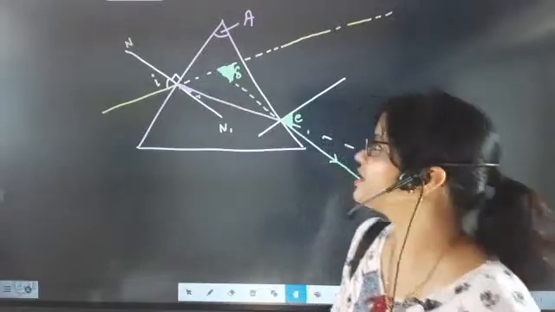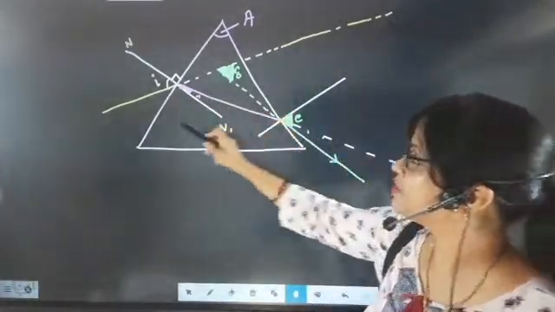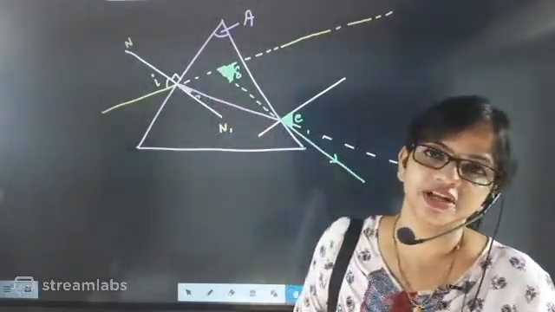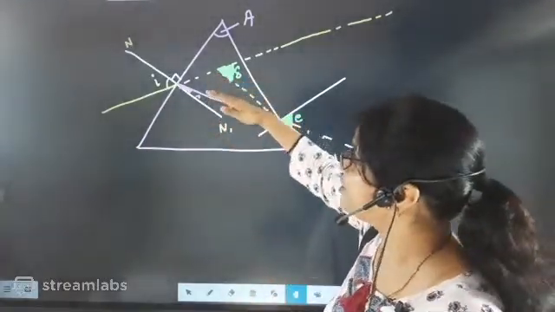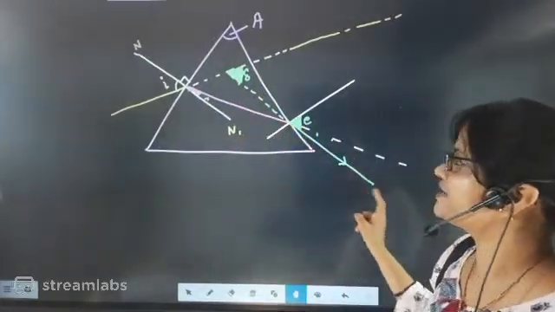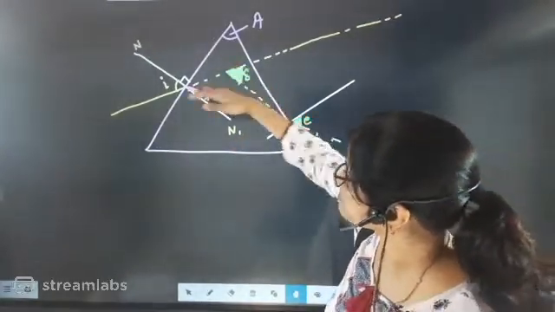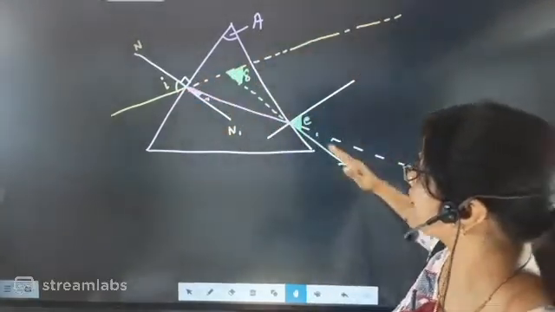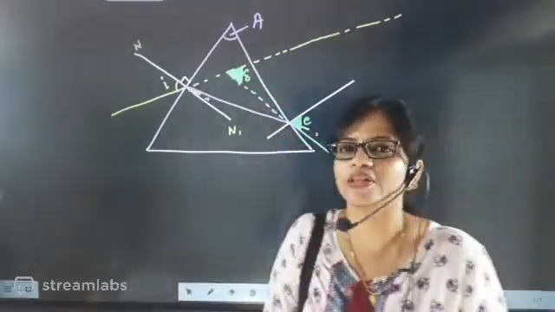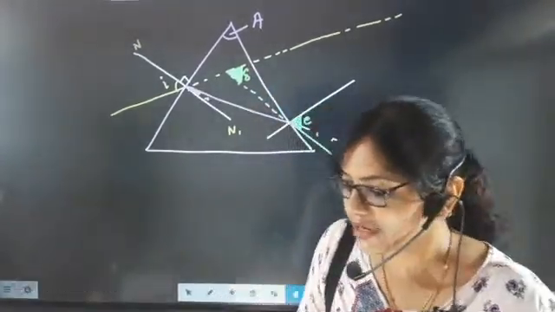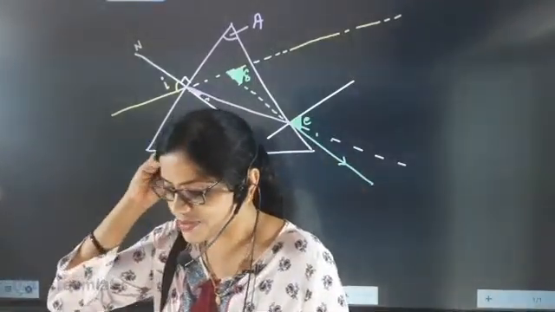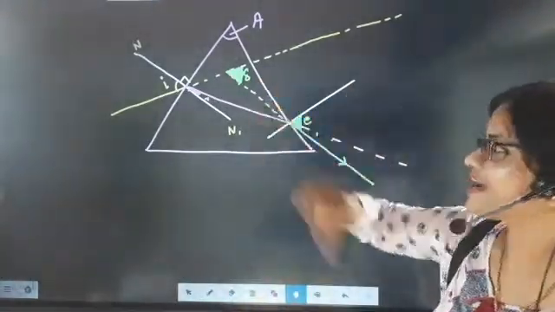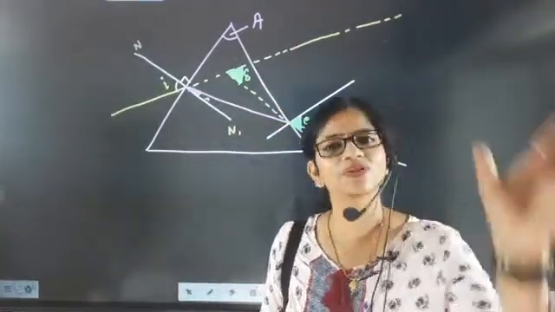That is the same thing here. The light was supposed to go like this, but from its usual path it got bent due to the optical density of the material. Because of that it traveled more and came out like this. This is the expected one, this is the actual one. The angle subtended between the expected one and the actual one will become the deviation angle. This only happens in actual life also.